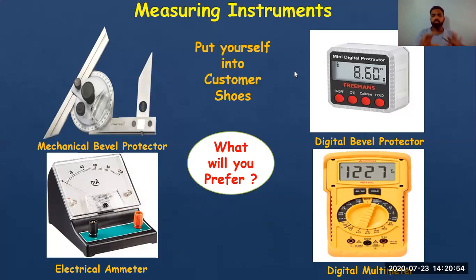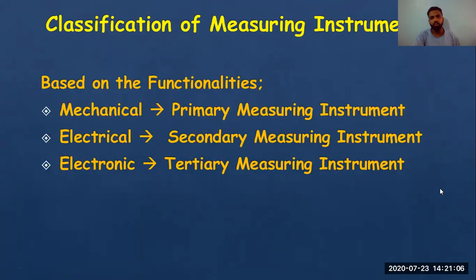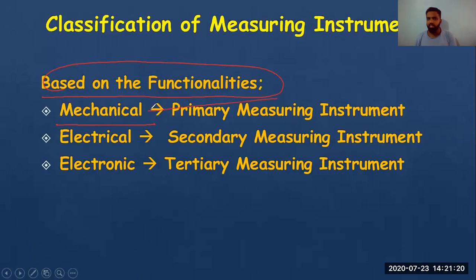So based on these things, mechanical, electronic, electrical, you have seen everything on this page. Now I'll move forward. Based on the functionality, I would like to classify my instruments. First is mechanical, that is it has linkages, it has gears, it might have friction, it is manual. Then electronic and electrical, you will prefer electronic more, and this is called tertiary, this is called secondary.